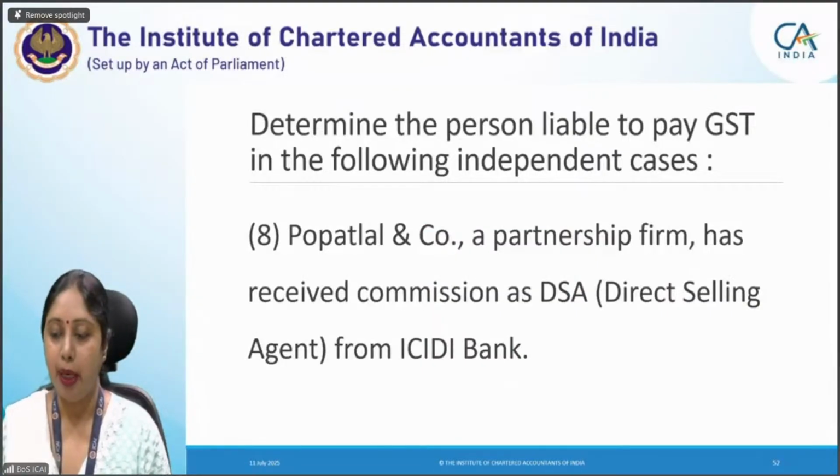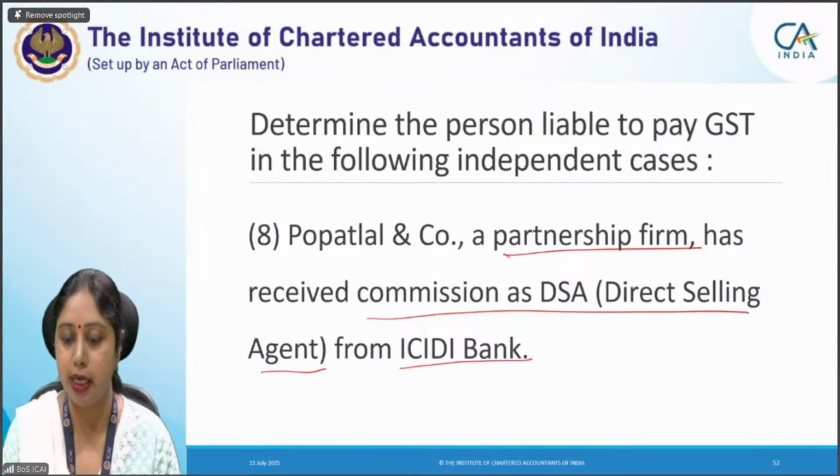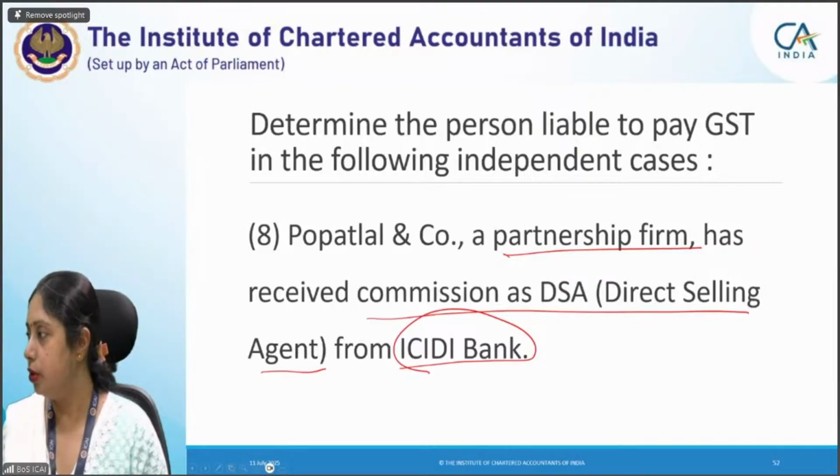Popat and Company, a partnership firm, has received commission as direct selling agent from ICIDI Bank. Quickly tell me the answer to this particular question. Who will be the person liable to pay tax?